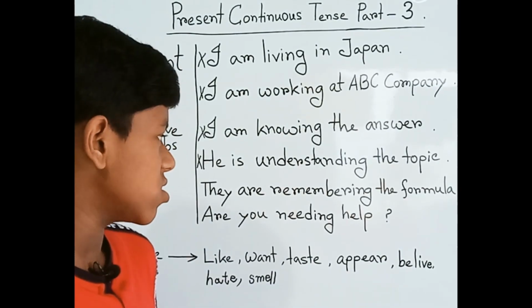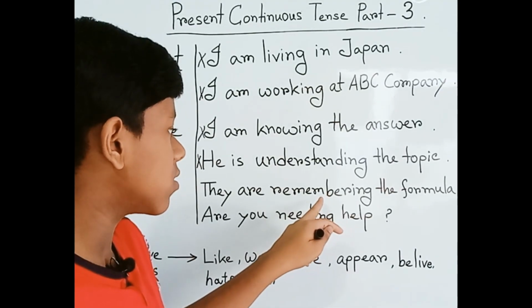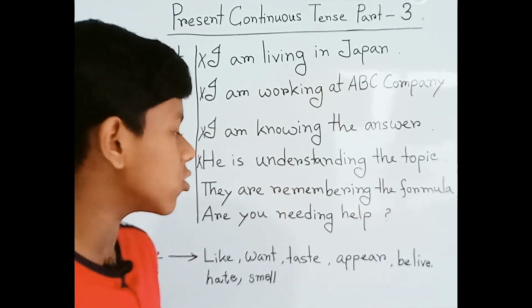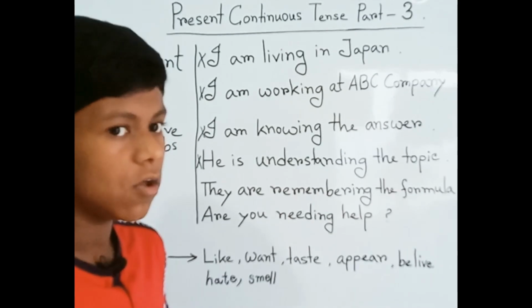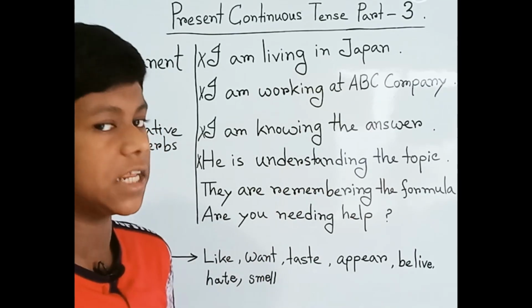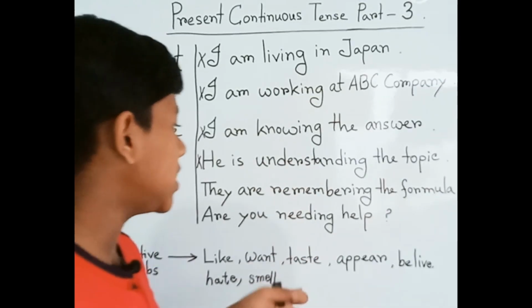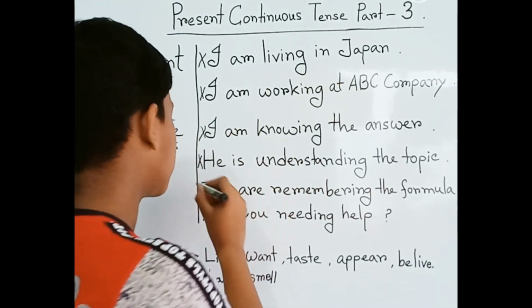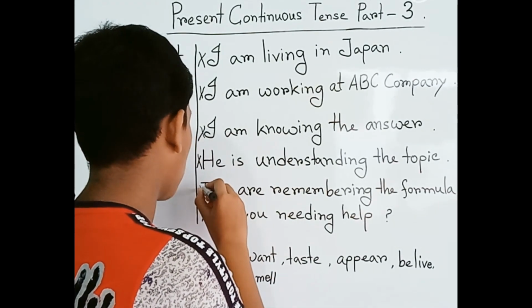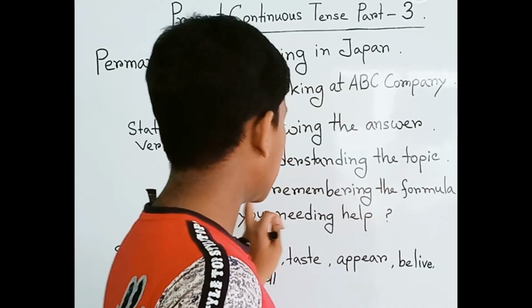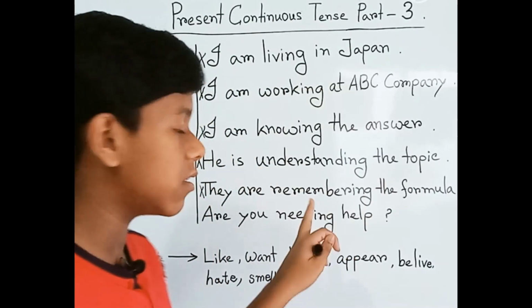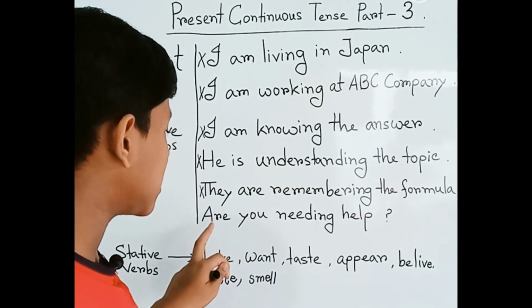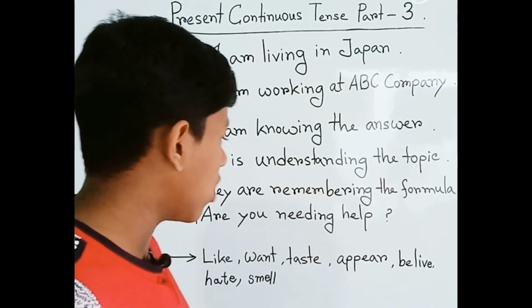So in this situation, remember can be an action verb or another verb, but during the present continuous it will be a stative verb. So you can say they're remembering the formula. It is wrong: they are remembering the formula. It's wrong. Then we're watching, are you needing help?